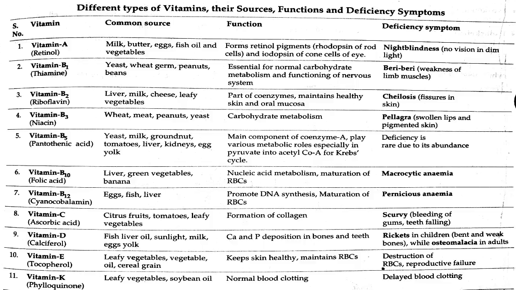Fifth one, vitamin B5, that is pantothenic acid. Its common sources are yeast, milk, groundnut, tomatoes, liver, kidneys, egg yolk.